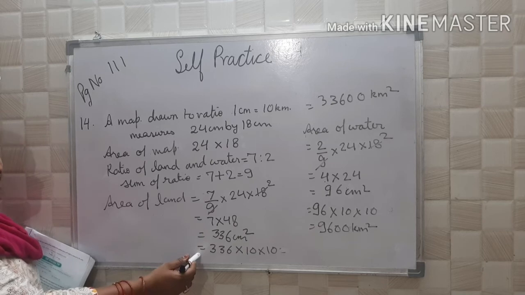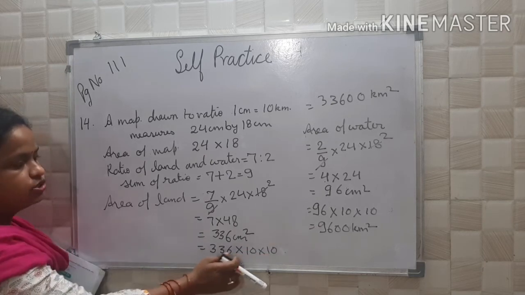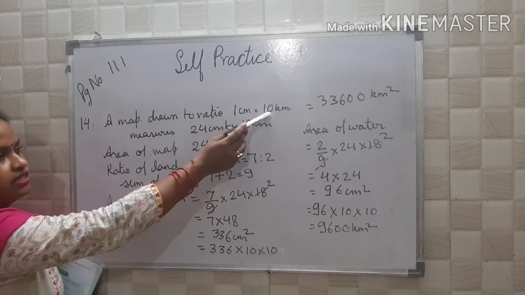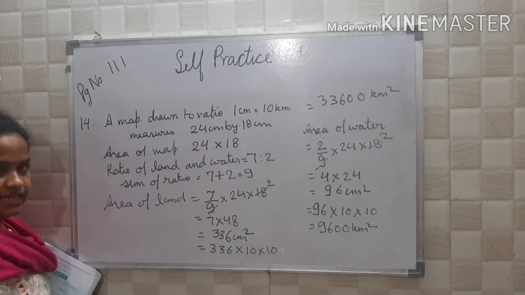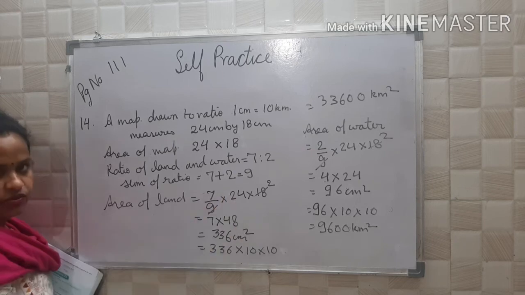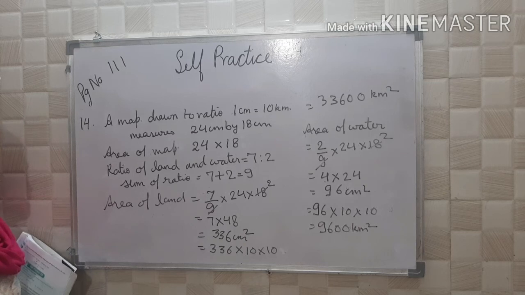Now convert into kilometer square. We will multiply by 10 into 10 because 1 centimeter is equal to 10 kilometer, and since we are taking area, we multiply by 10 into 10. So you got 33,600 kilometers square.